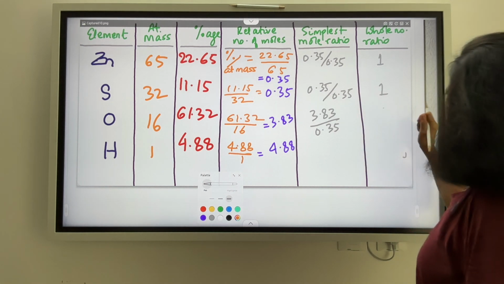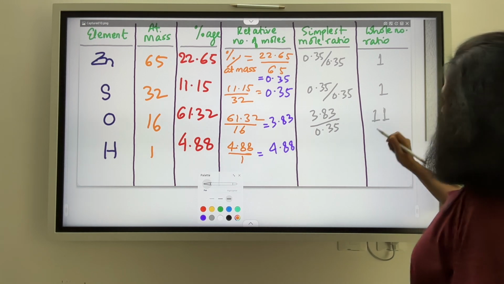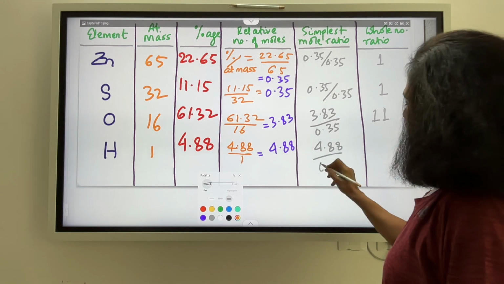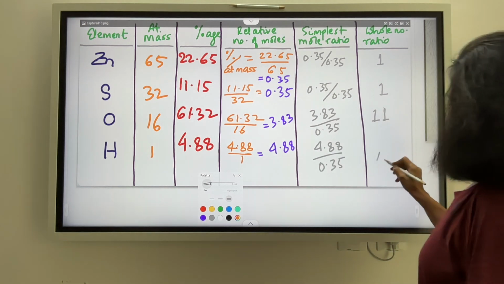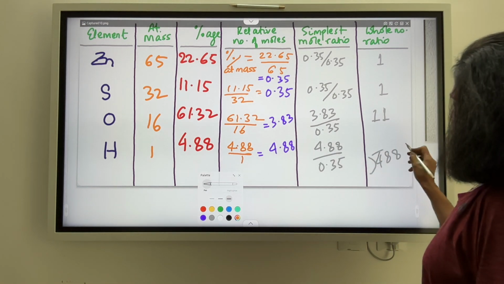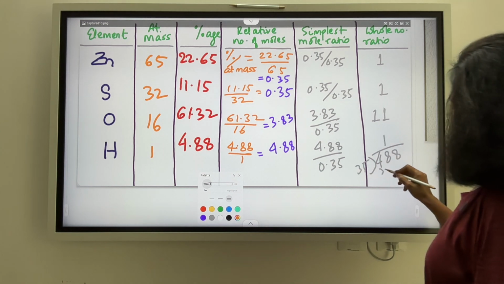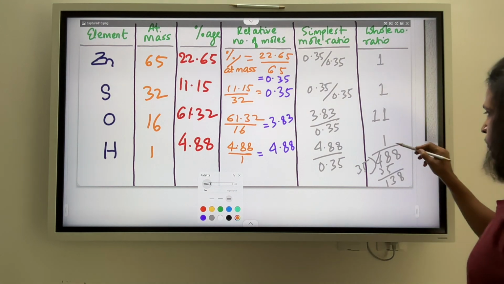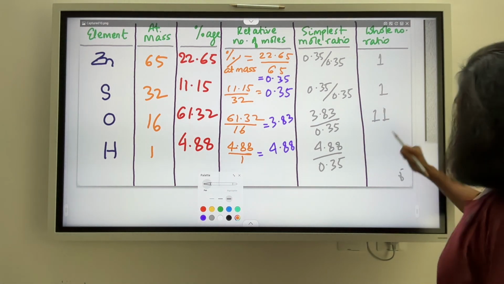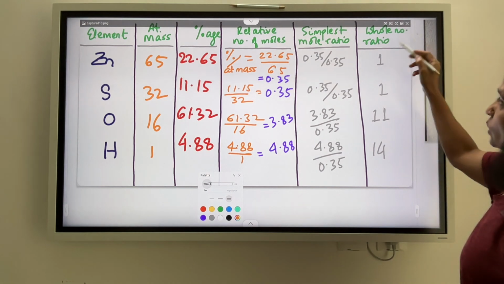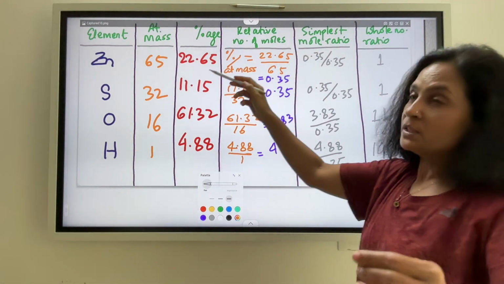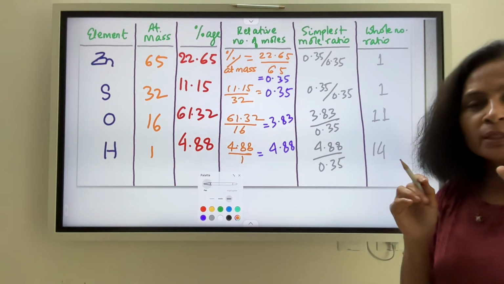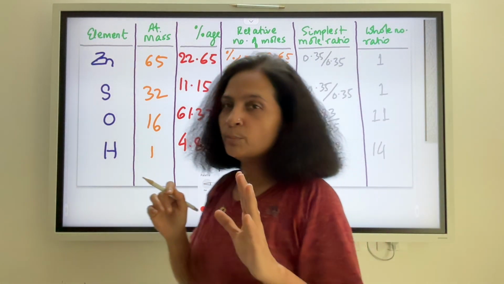When I round it off, this would be 11, and finally I have 4.88 divided by 0.35, and that gives me 488 divided by 35, which gives me how much? 14. So rounded off to 14. Because it's a whole number ratio between the atoms, I have to make sure that I round them off to the nearest whole number.